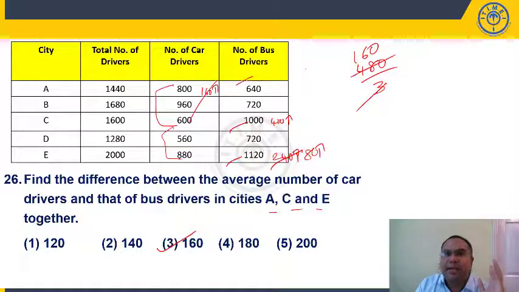I am saying, instead of finding the average 2 times, let's just look at the difference. When you look at A, car drivers are 160 more, but when you look at C and E, bus drivers are 400 and 240 more, 640 more. So it is 160 more. If I remove this, 80 more. So 480 more. So the difference between bus drivers and car drivers is 480. Average means divided by 3, it should be 160.